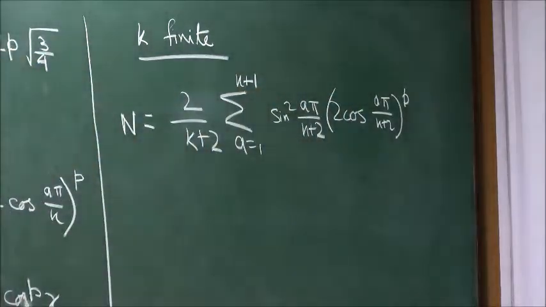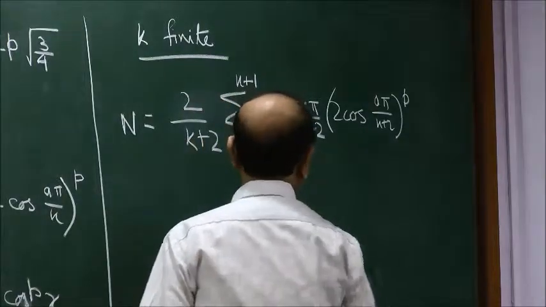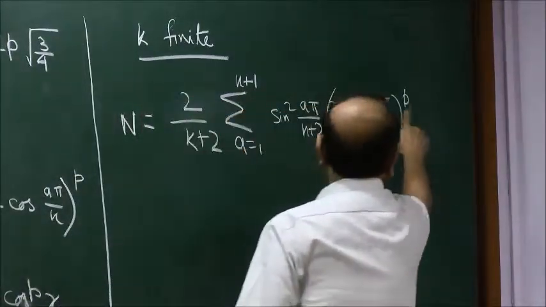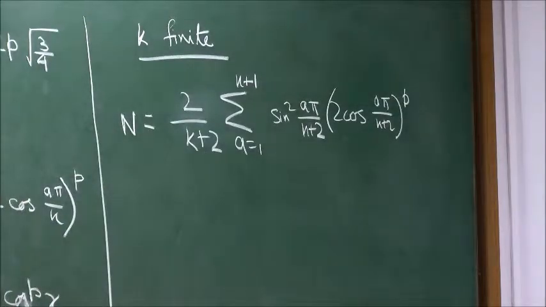Now this is a sum over many terms and each term depends on A, and the sum is over A. Now you see that P, to which the area is proportional, occurs in the exponent.